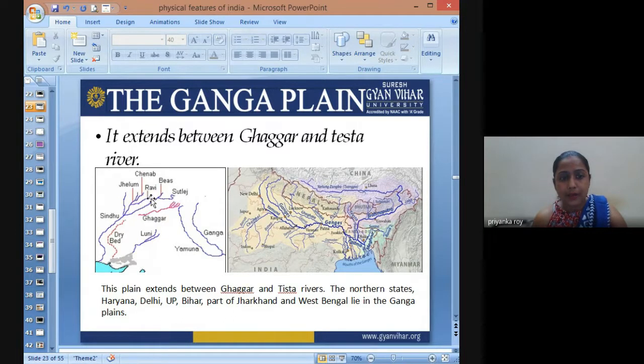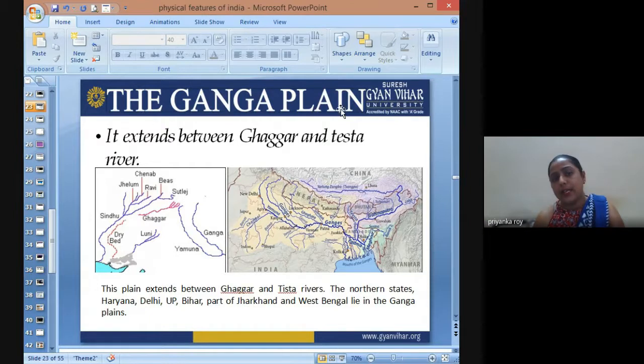All right. Then we have Ravi, Beas, Satluj. These three rivers flow in the Punjab territory, giving a lot of water to the agriculture fields in this region. Then we have the Ghaggar river here, and from the Ghaggar river to the Tista river, from here to here, Tista is here, that is the Ganga plain.